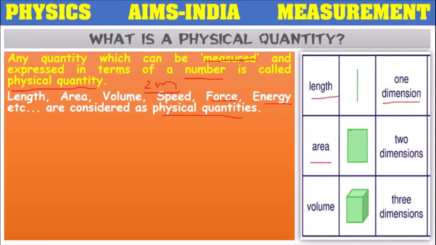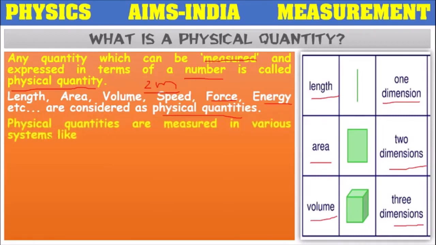Area of the room consists of length and breadth, so it's a two-dimensional quantity. Volume: suppose if anybody asks how much air this room is filled with, then we have to calculate its volume. Length, breadth, height, three we have to consider. It's a three-dimensional quantity. All these things can be measured in terms of numbers, so they are all considered as physical quantities.